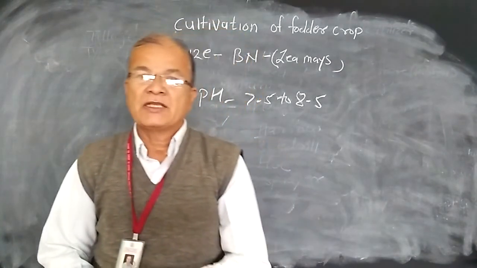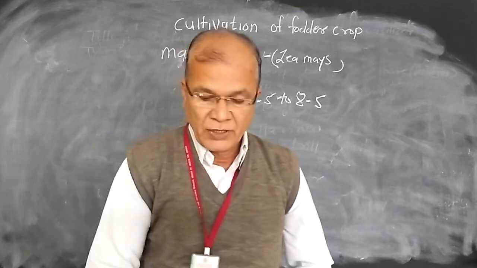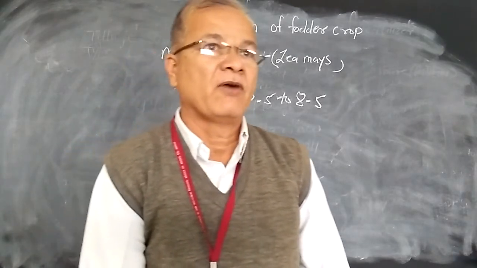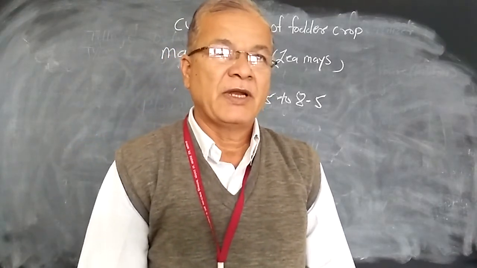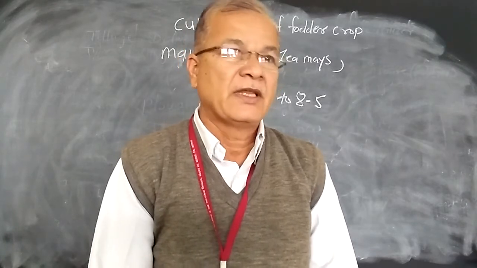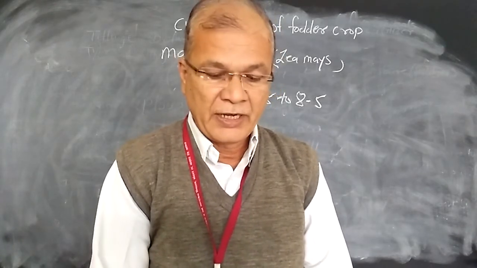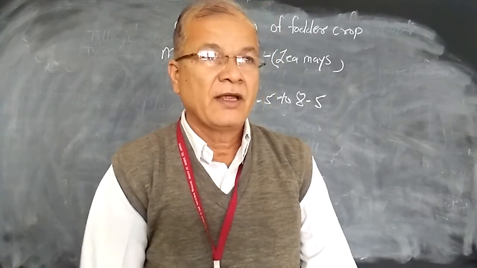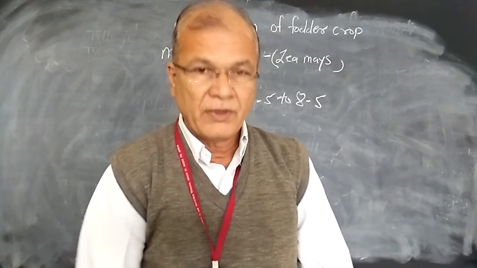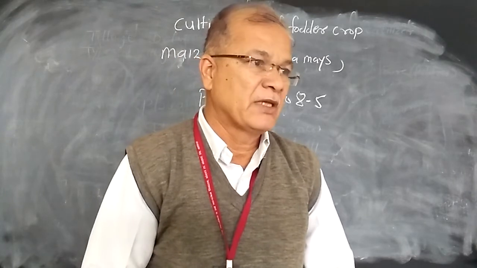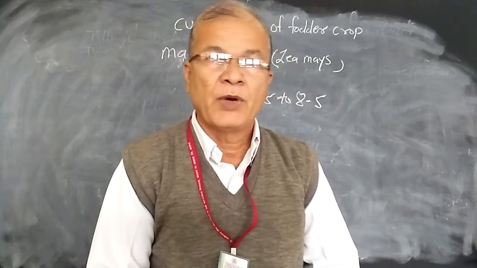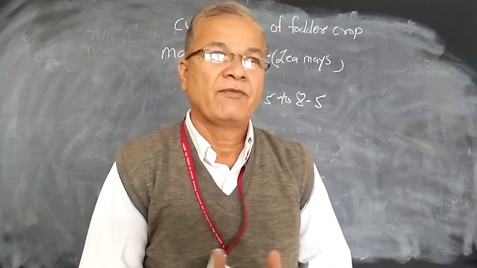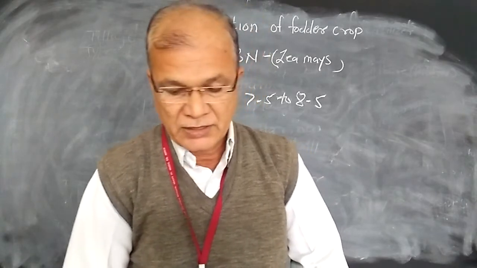If the maize is cultivated for the fodder crop, the seed rate, meaning the quantity of seeds required per unit area, is known as seed rate. So for the cultivation of the fodder crop, the seed rate requirement may be 75 kg per hectare for the fodder purpose maize crop.